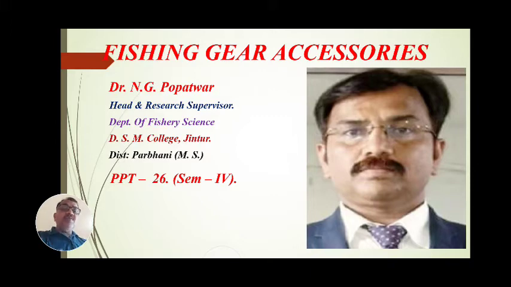Only the wording changes. In that part we saw which materials are used for manufacturing of fishing gear. Here, fishing gear accessories are the associated parts used for the fabrication of gear. The matter is the same, the material is the same, only the word is slightly different.